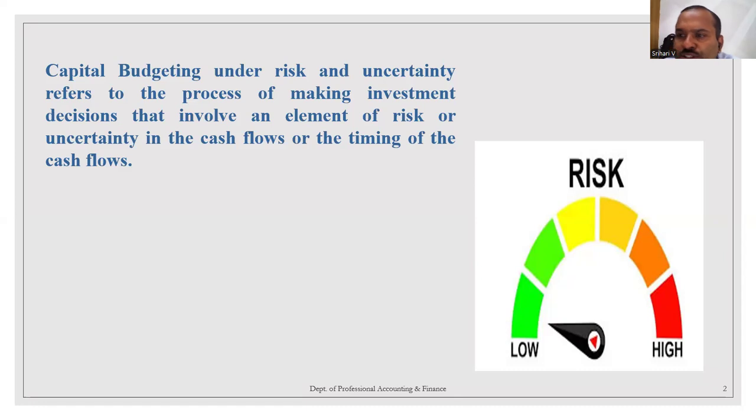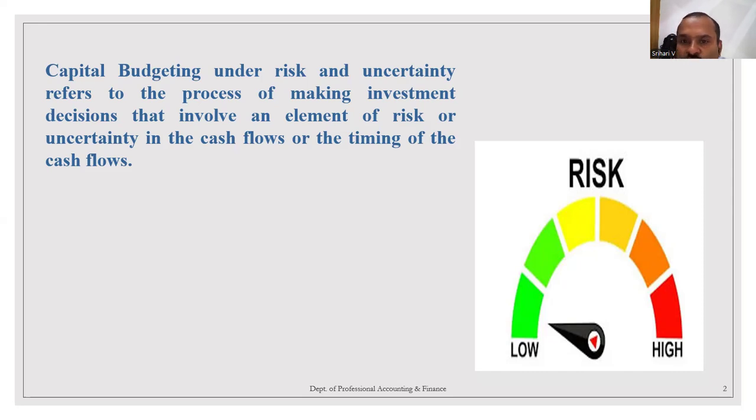Capital budgeting is a process where the financial manager will be using this technique to accept or reject a particular asset or a project based on risk and uncertainty. Risk means the chance of suffering a loss. Uncertainty, the outcome may be positive or negative. Every financial manager should be rational in taking a decision, and he or she will be using two important attributes in capital budgeting decision. That is risk and uncertainty.